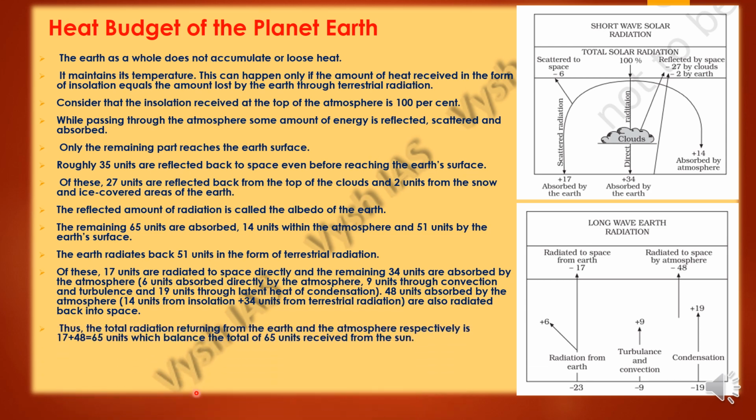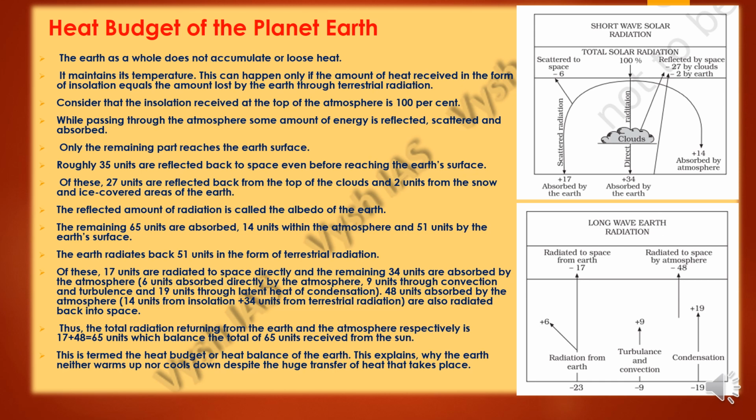The total radiation returning from the earth and the atmosphere respectively will be 17 plus 48, that is 34 plus 14, and also this 17 which is radiated by the earth. So these 65 units will balance the total 65 units received from the sun.